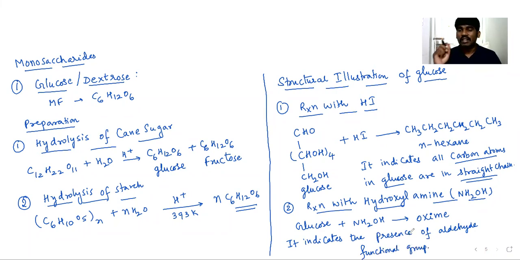It is a characteristic reaction of aldehyde. If you take glucose and react it with hydroxylamine, it forms oxime. That indicates glucose is having an aldehyde functional group. They got to know that glucose is having an aldehyde functional group by reacting it with hydroxylamine, right? So please copy it. Anyway, the reaction with hydroxylamine as well as other reactions which can illustrate the structure of glucose will be continued in the next session.